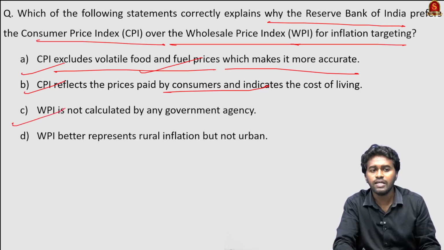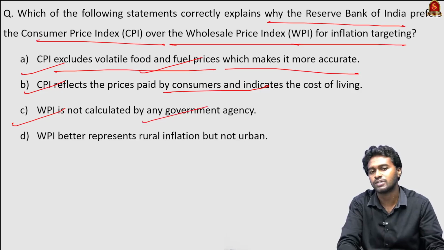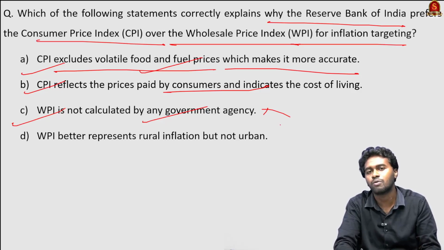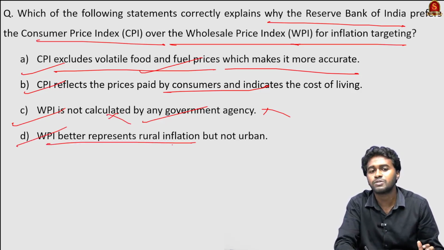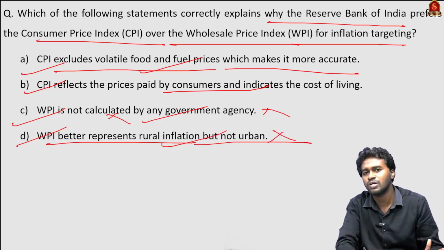C, wholesale price index is not calculated by any government agency. This statement is wrong. The wholesale price index is calculated by the Office of Economic Adviser under the Ministry of Commerce and Industry. So this statement is definitely incorrect. And next we have option D, wholesale price index better represents rural inflation but not urban. This statement is also incorrect.